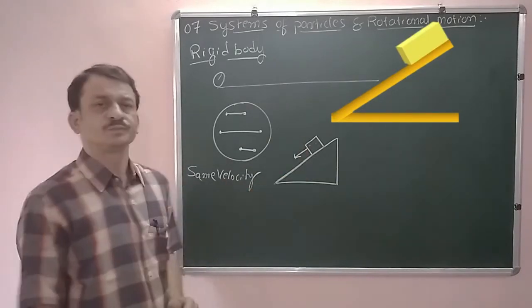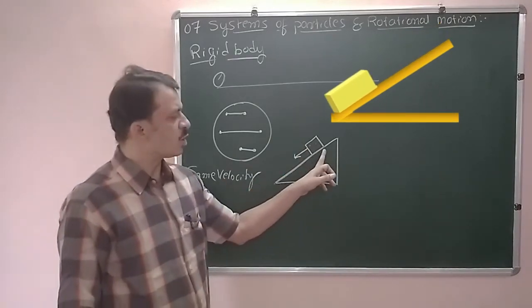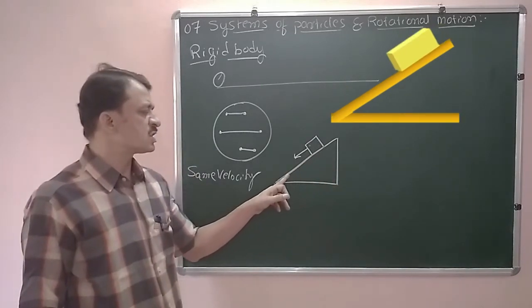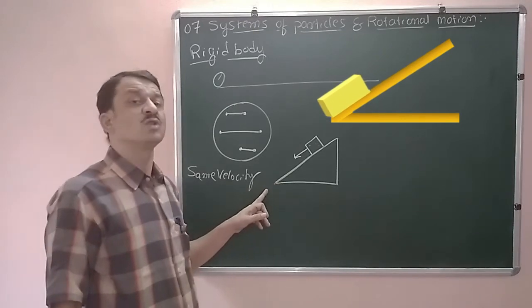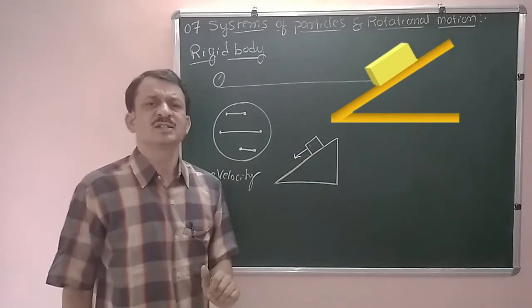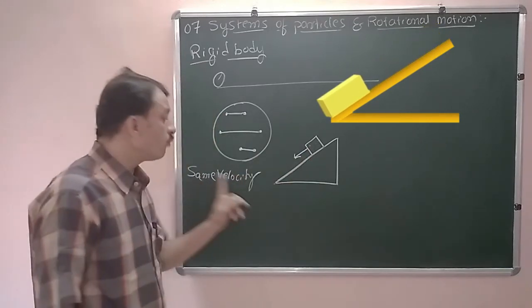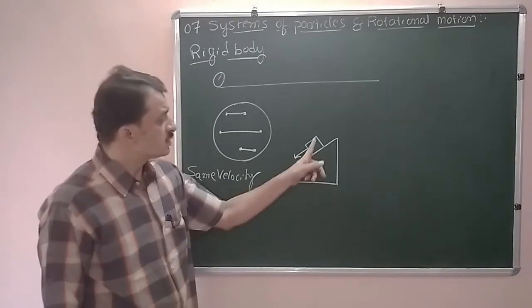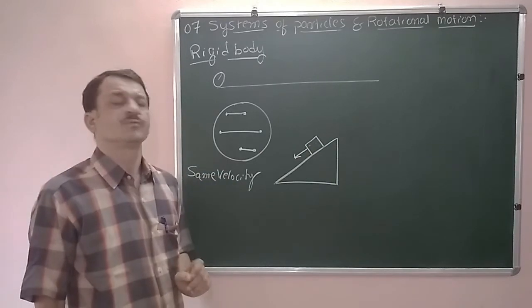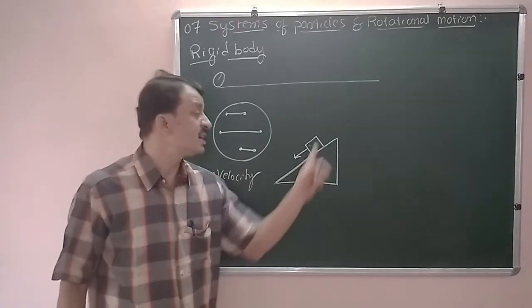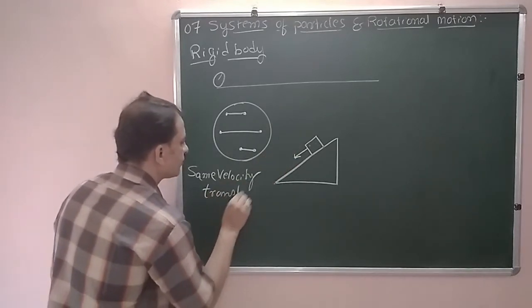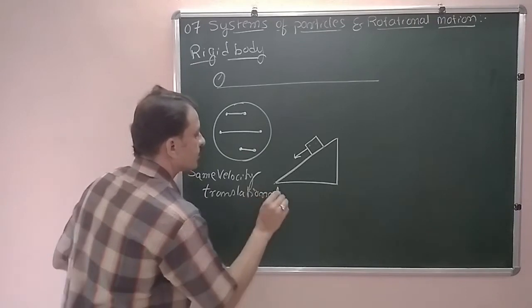Initially, that block is at the top level. As it starts sliding down, it comes downwards, downwards, and reaches the ground level. In that type of motion, all particles are also sliding down with the same velocity. This type of motion is a linear motion, therefore it is also called translational motion.